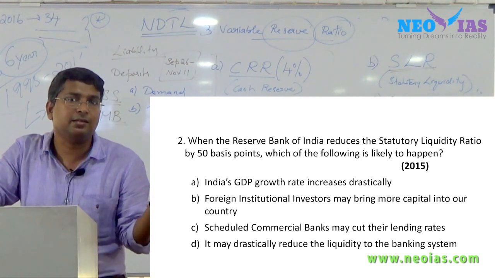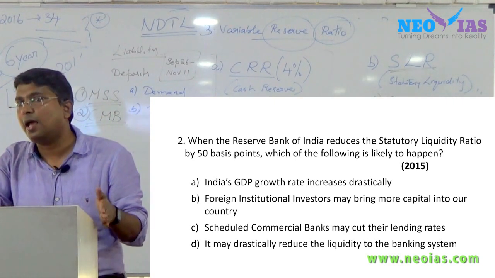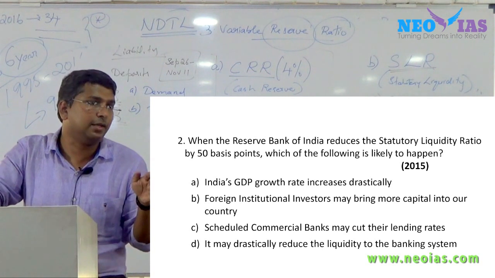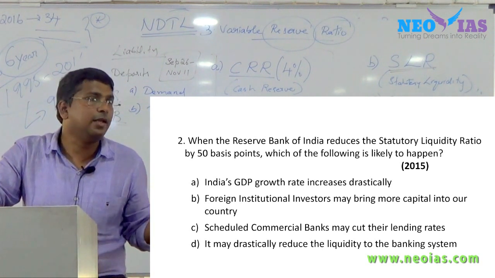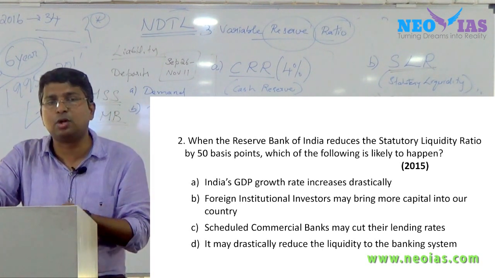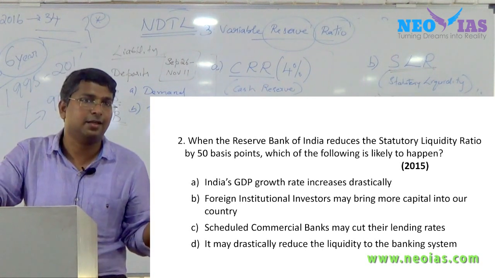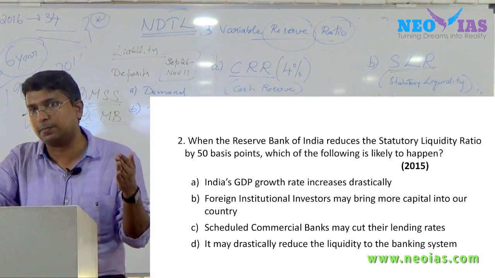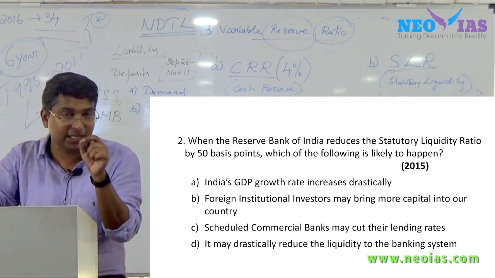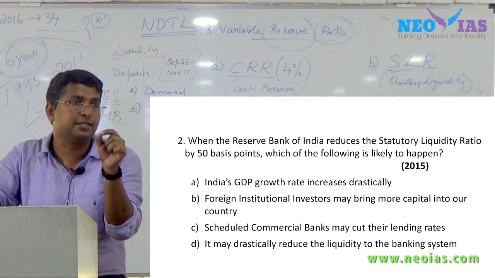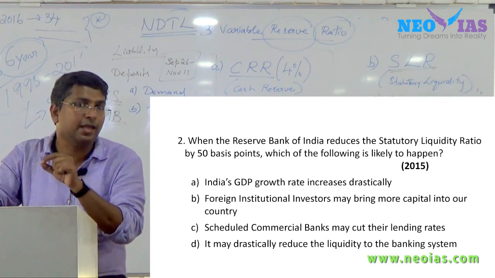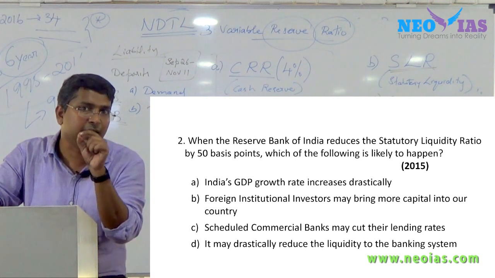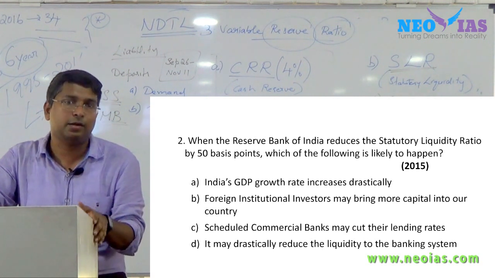It is not necessary that whenever the SLR is reduced, the bank will cut the lending rate. It may, so in this fourth choice, this is the best choice. In ABCD questions, you have to go for the best choice. All the other three are wrong, but this is correct. Certain keywords are very important: may, all, only. Whenever you read these keywords in a choice, be very clear, underline them and read again. Okay, so the answer is C.